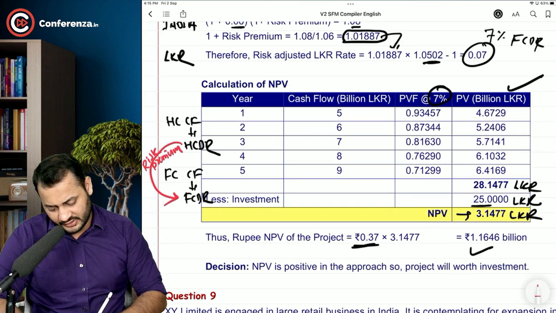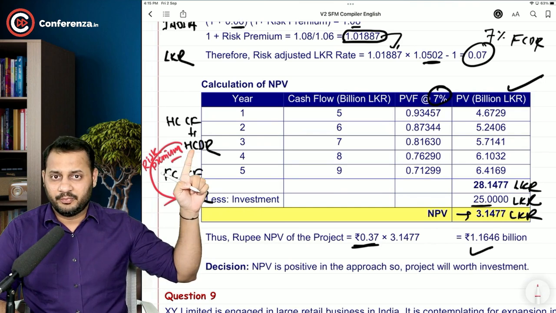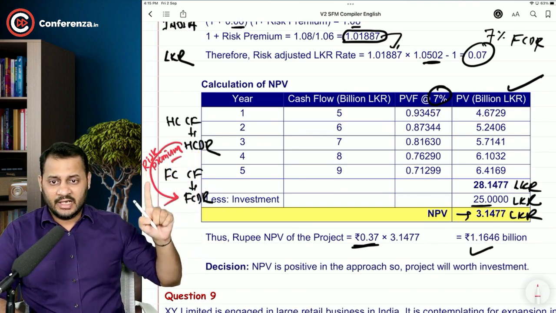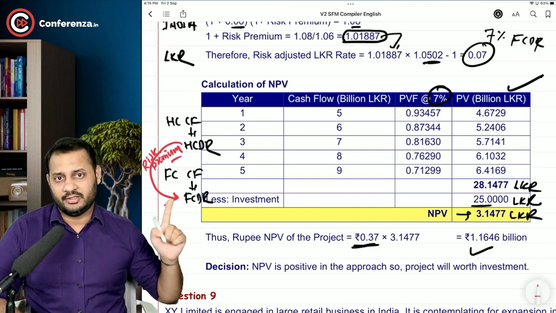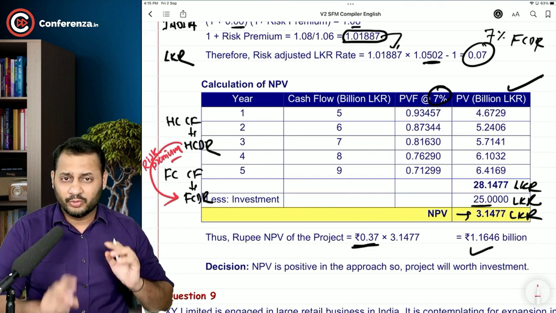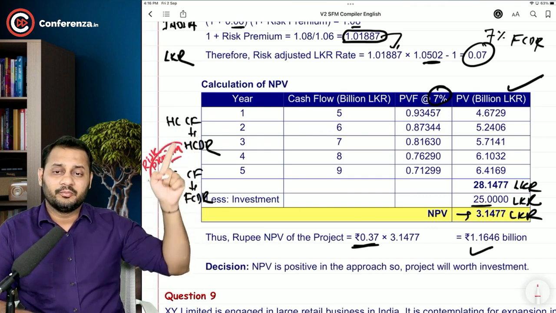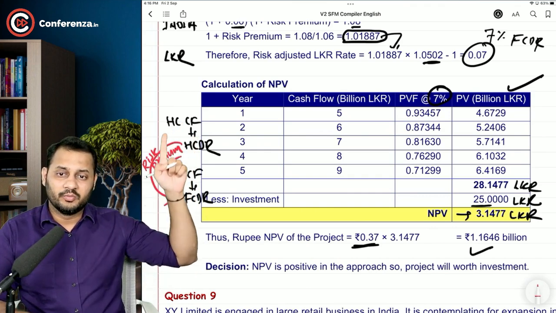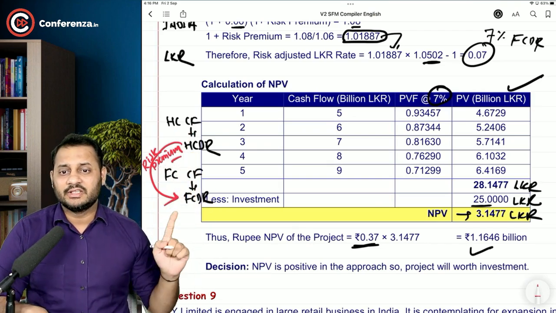If it is not given in the question, then you can extract the risk premium out of this rate and apply it to the foreign currency to calculate the foreign country discount rate. Both the approaches have been summarized in this short para. Home currency cash flows, home country discount rate. Till now in all the questions you have seen this approach.